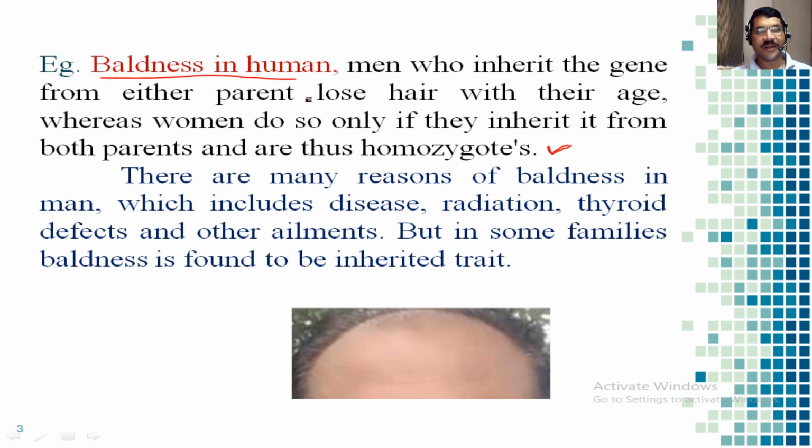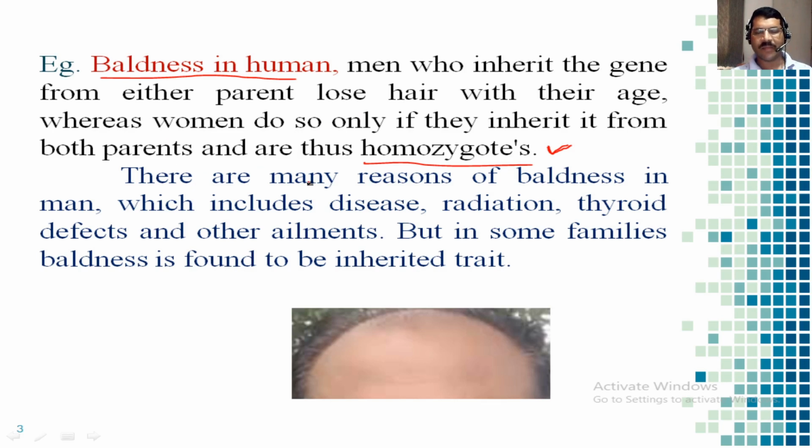males, but a female will be bald when she gets such a trait from both parents, that is, from the mother and from the father also. Then only can she show the symptoms of baldness. So such a gene should be present in homozygous form in females, but in males the heterozygous form also shows the symptoms of baldness.